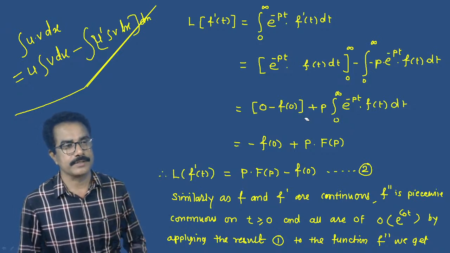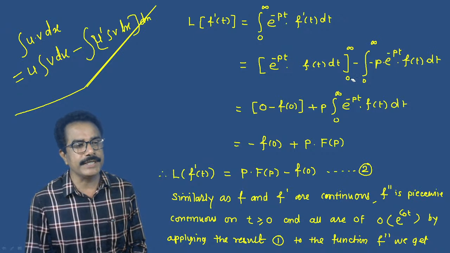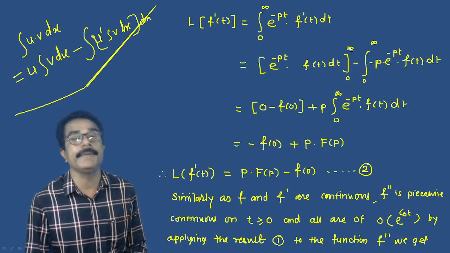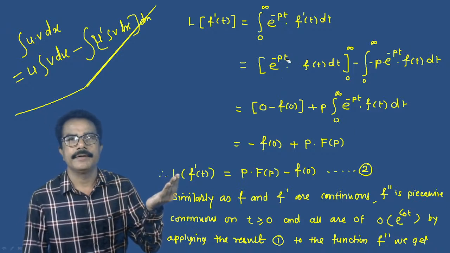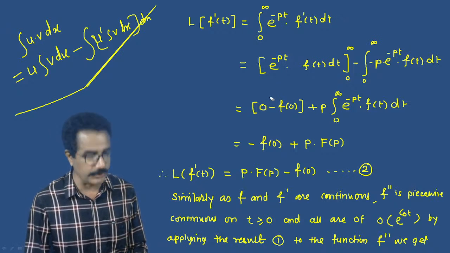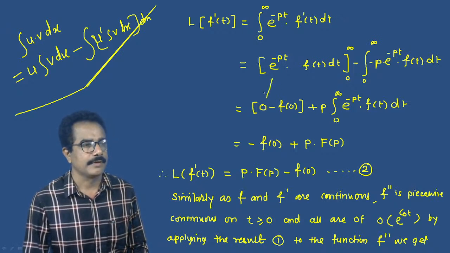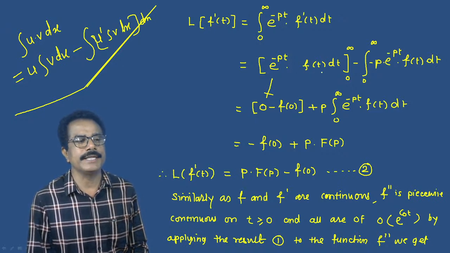Now students, the lower limit is 0 and the upper limit is infinity. If we put the upper limit infinity in e raised to minus pt, we have solved this a number of times, so its value goes to 0. And 0 into any term means 0.